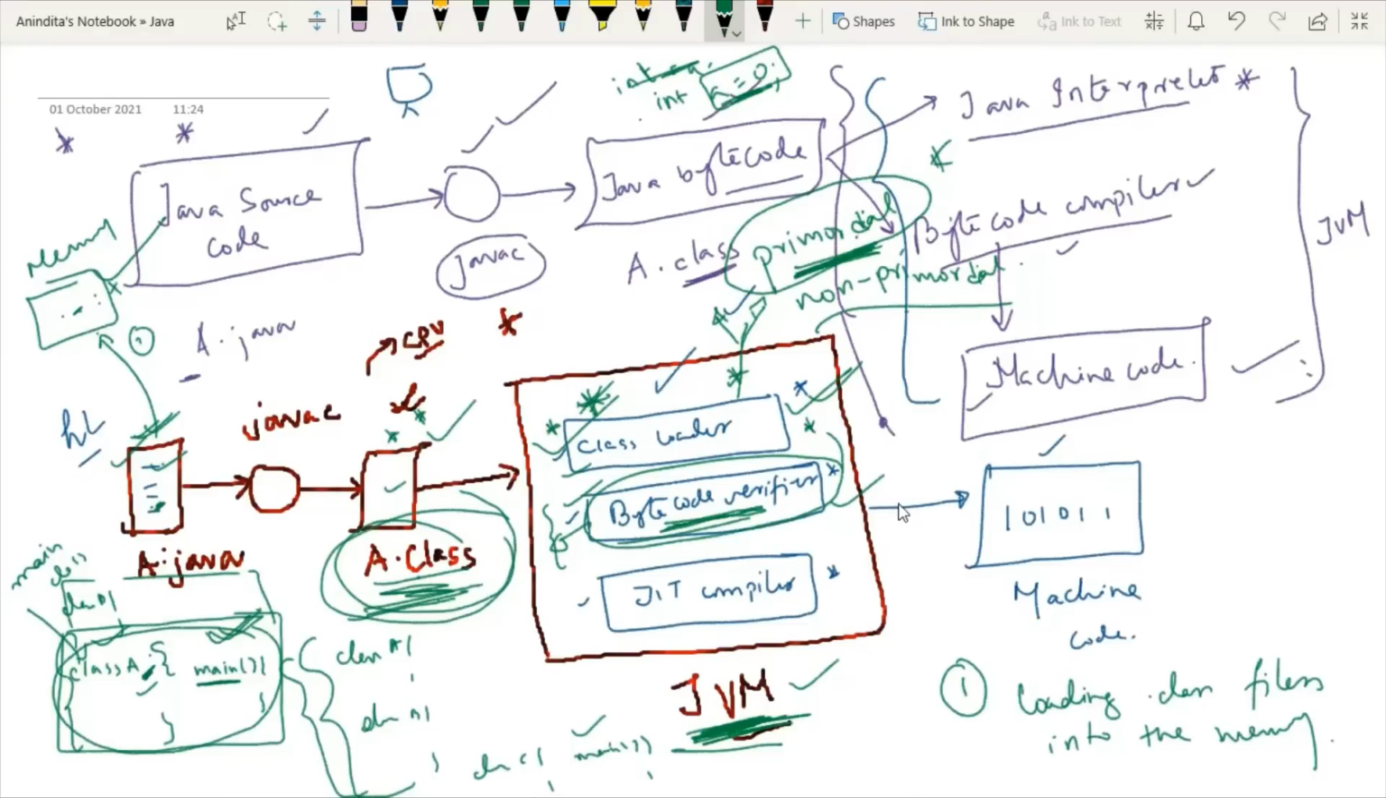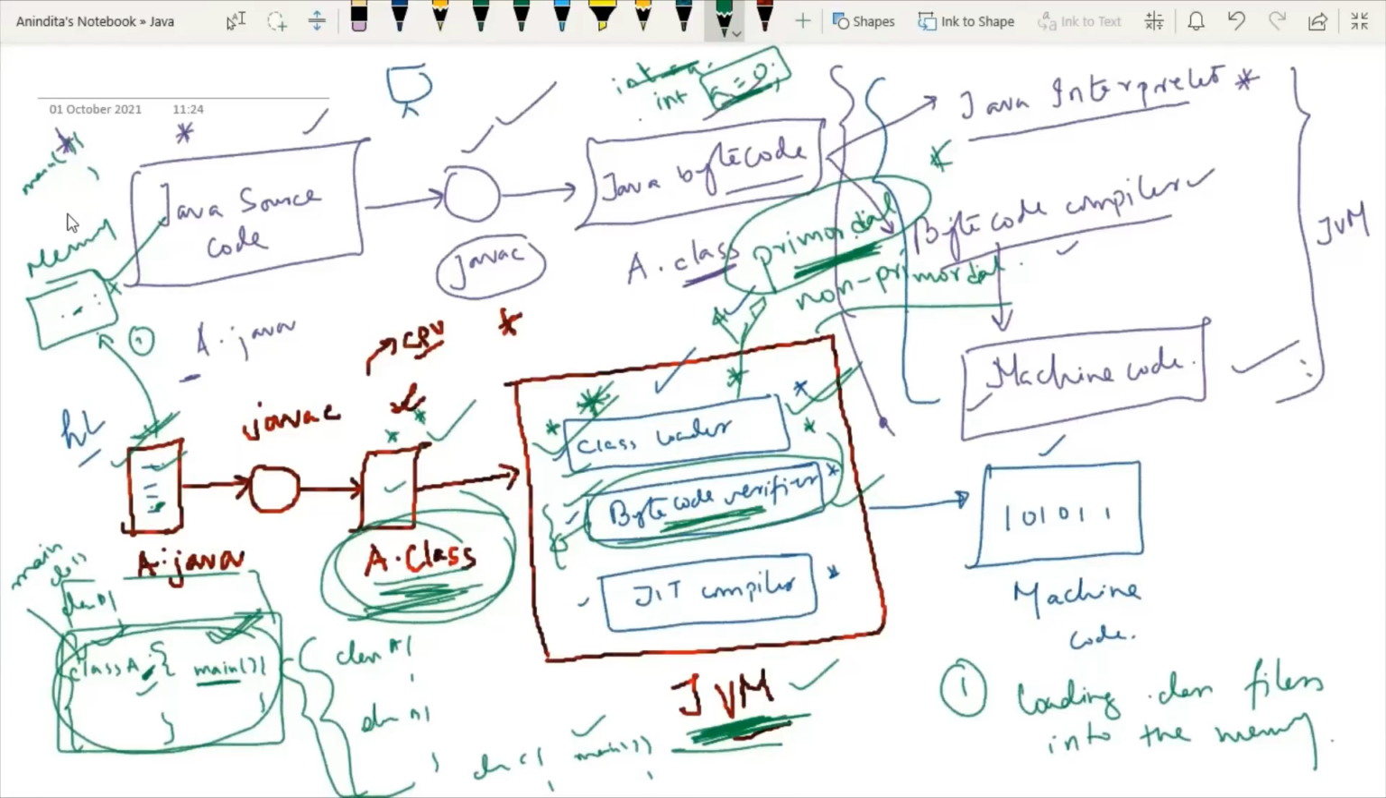Second responsibility: say in my source code we have any method calls, means whenever we are defining any specific method, this method should be called, this method should be invoked. Why is method calling required?